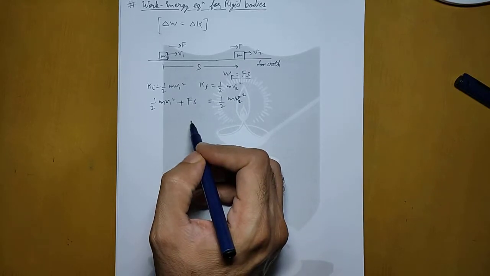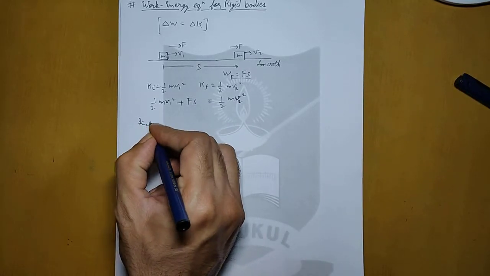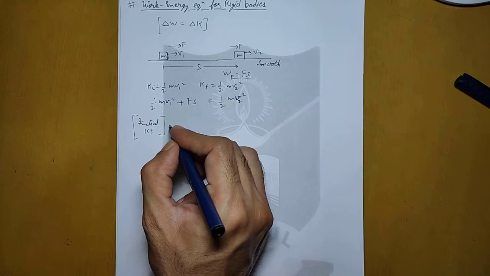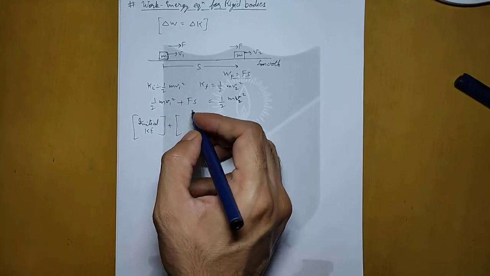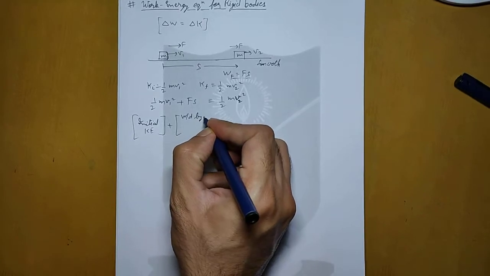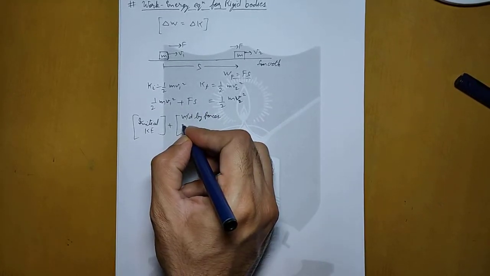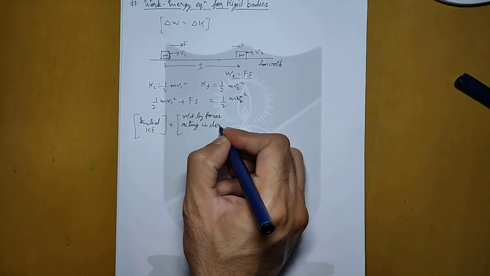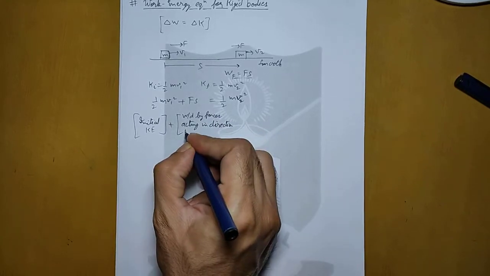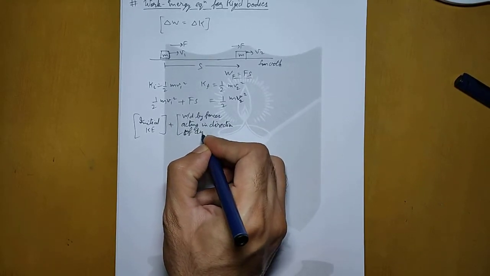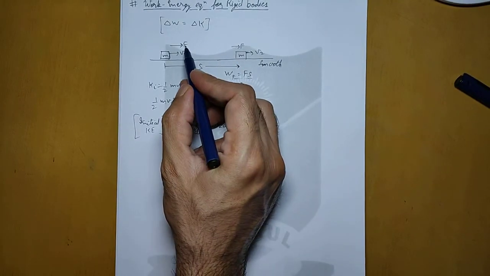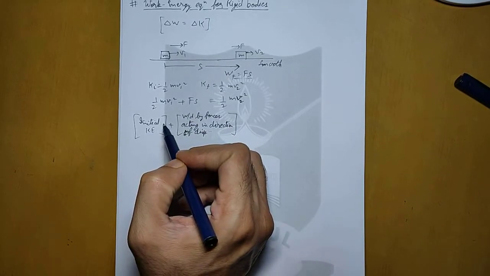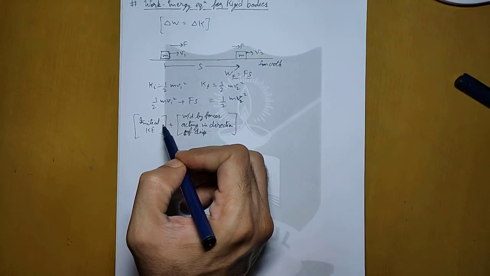Now if we generalize this, then we can say that this is the initial kinetic energy. So whatever is the initial kinetic energy of the body, plus in this energy, whatever work is done by forces acting in the direction of displacement, whatever is the direction of displacement and whatever forces are acting in the direction of displacement, those work done will be added to this initial energy, because these work done will supply energy to the system.